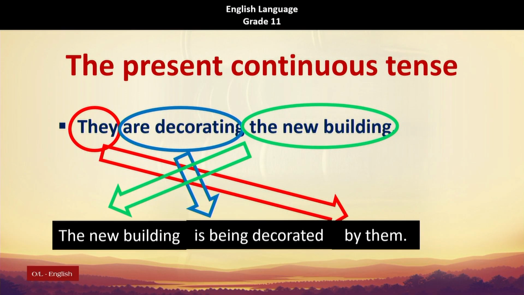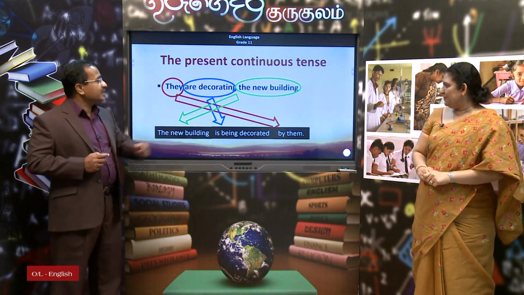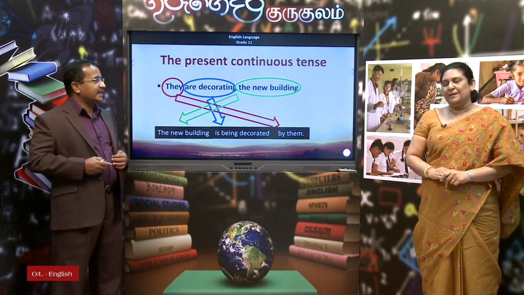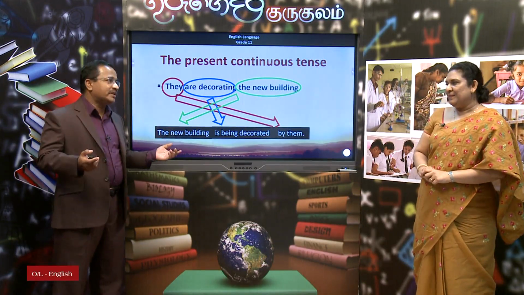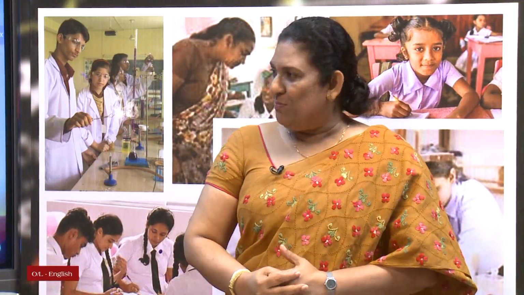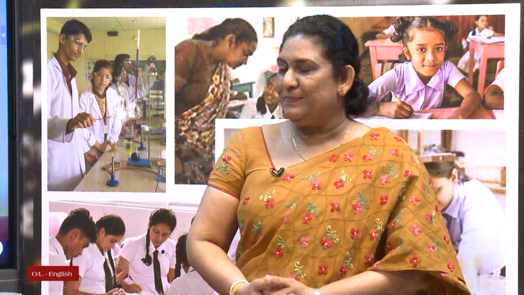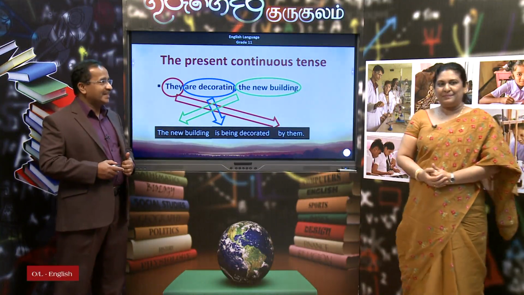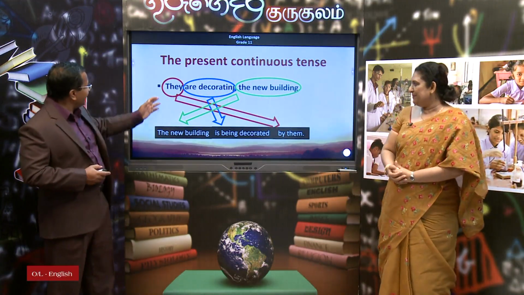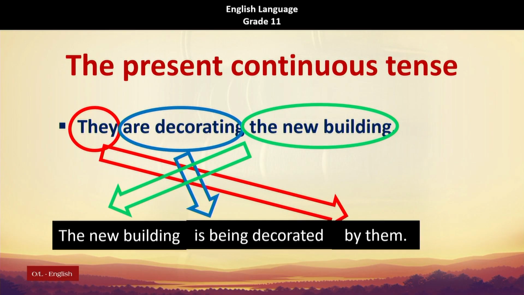Nirmala, I hope that the children might have a question. Sometimes they see the agent, sometimes they don't see the agent. Yes. Can we use the agent or can we omit the agent? Actually, we use passive voice when the doer is not important. So, sometimes we can avoid it and sometimes we don't know who had done it. Exactly correct. So, you are very helpful to me in going ahead with this lesson, right? Okay, they are decorating the new building. The new building is being decorated by them. Let's have a look at the next.